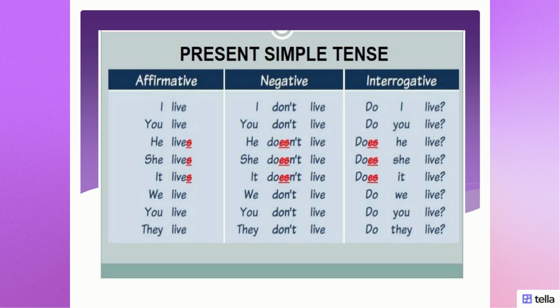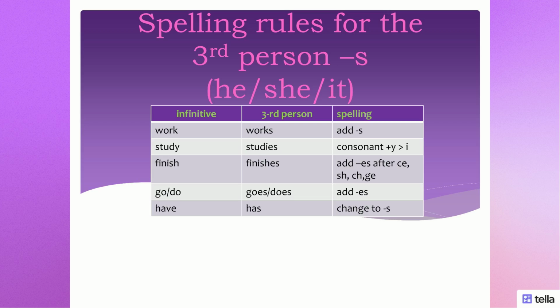And pay attention that if we're using does or doesn't in a sentence, we never add s in this case to the main verb. Okay, if we're making a question, we have to locate do or does right in the beginning of the sentence. So we use do with pronouns I, we, you, they. For example, do I live or do you live, and so on. And if we have pronouns he, she, it, we have to use does. For example, does he live, or does she live, or does it live? You see?